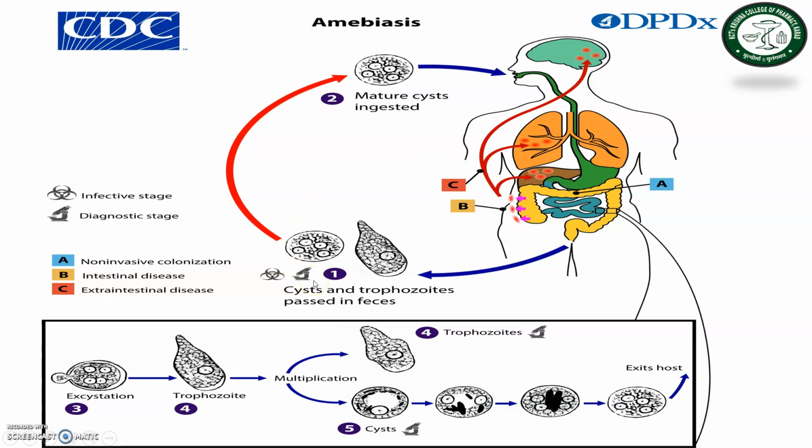This is the amoebiasis cycle generally. Starting from cyst, it goes to the mature cyst, then it is ingested by the human body and then transported to the liver, intestine, then lungs and brain. So the cycle is repeated.